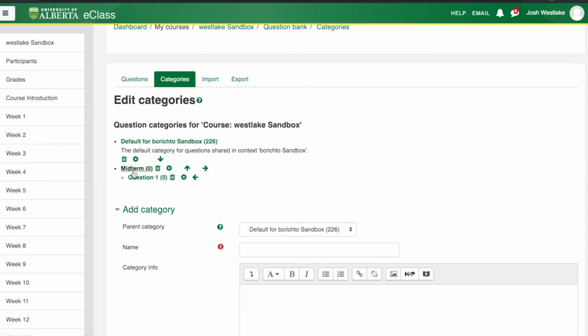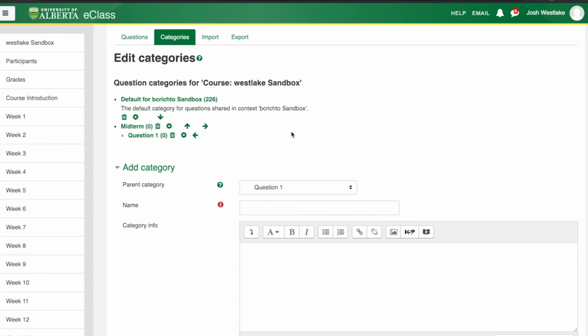You can have as many of these subcategories as you'd like. So if you have a subcategory called Chapter 1, and then within that Chapter 1 subcategory, you can have your Question 1 variations, your Question 2 variations, and so on. The important thing here when we're talking about shuffling questions is that all of the question variations have to be contained in one category, and they have to be by themselves. They can't be in there with other questions that are not part of that variation set.